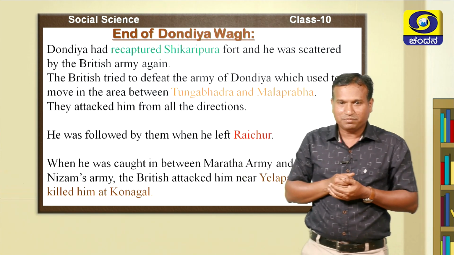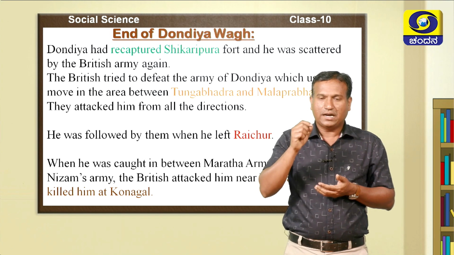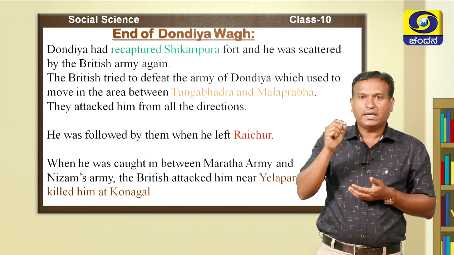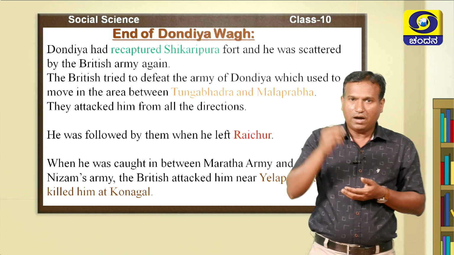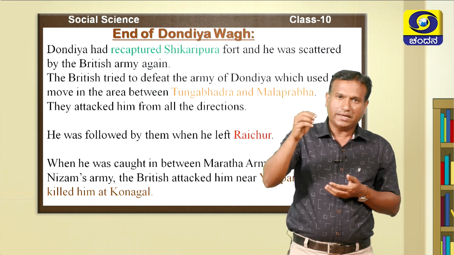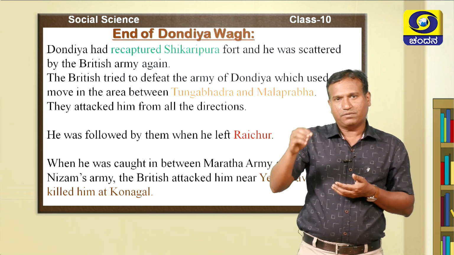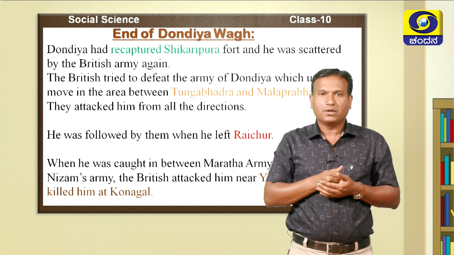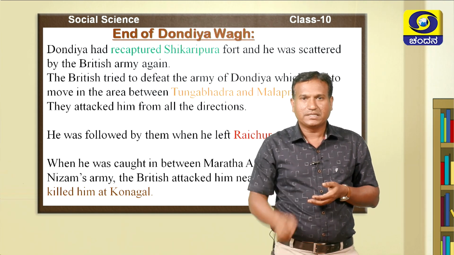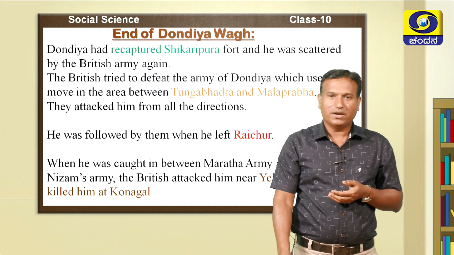At last, he was attacked and arrested at the place called Yelaparavi. After he was arrested at Yelaparavi, he was taken and killed at the place called Konagal. Where was he killed? At the place called Konagal.